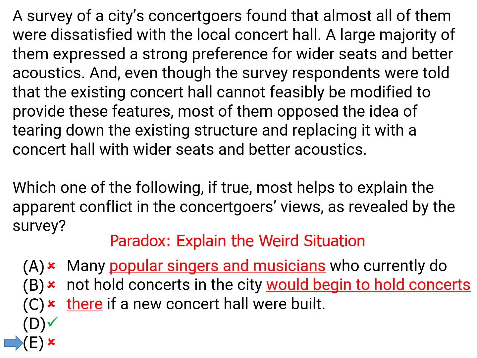What's wrong with E? Well, E makes it harder to understand because E says if they could get a new concert hall, they could get some popular singers and musicians to come in, people who currently don't come in. Surely concert goers want to see popular musicians and singers, so it makes it harder to understand why it is they're opposing a new hall. The new hall would get them something that they want. So, answer choice D was our answer.